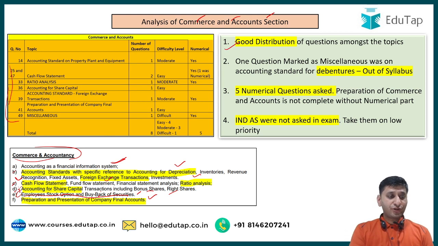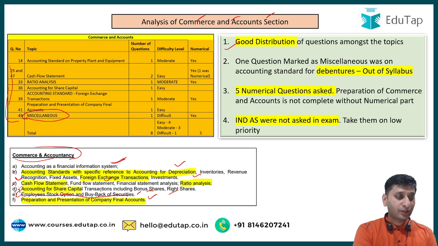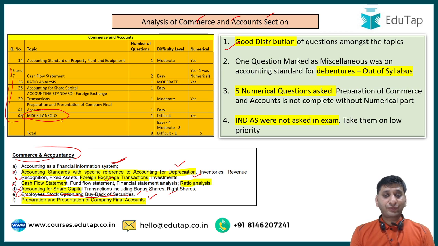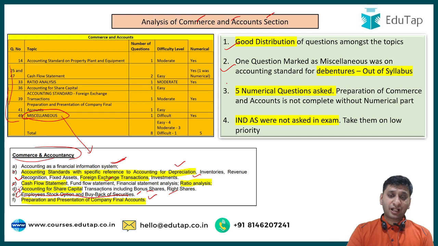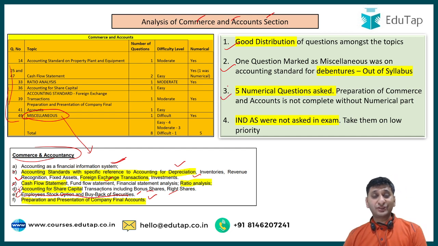Now there was one question which is marked as miscellaneous here, because this question was asked from accounting for debentures, and accounting for debentures is not mentioned in your syllabus here. So this is something I would say is out of syllabus. 5 numerical questions were asked. As I told you earlier, commerce and accounts is something that cannot be prepared without numericals. Forget about how many questions are asked from numericals, but it cannot be prepared at all.